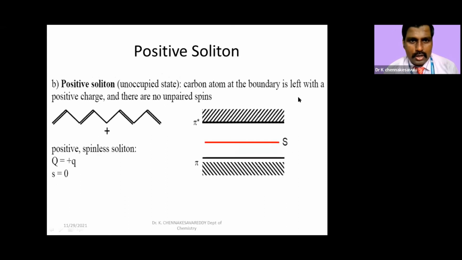I hope you understand this. Now, let us see the positive soliton. What is a positive soliton? A carbon with positive charge that doesn't have any unpaired electron. You see here, there is no unpaired electron in the VB or CB or in between. Charge is positive, but spin is 0. This is called a positive soliton.